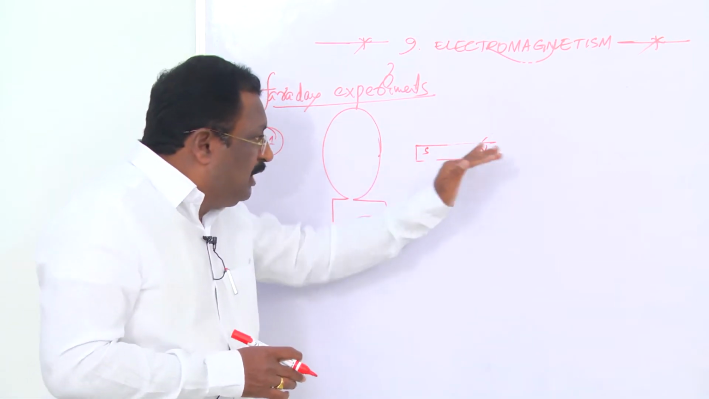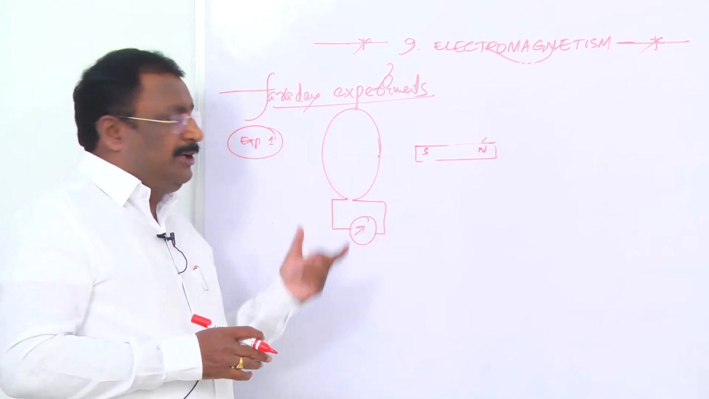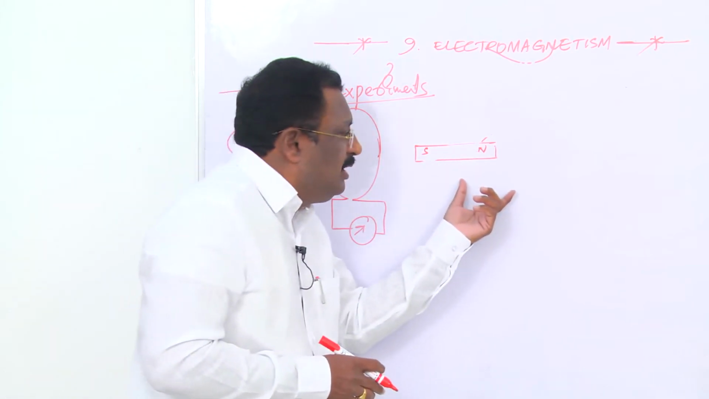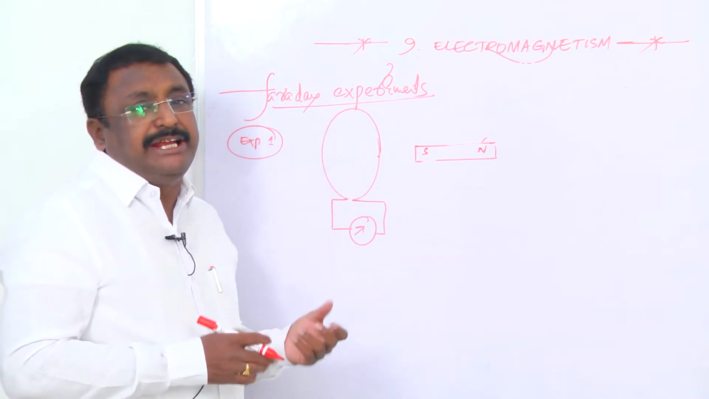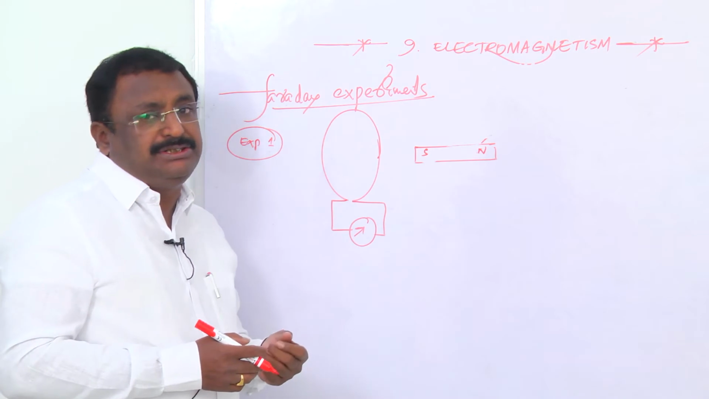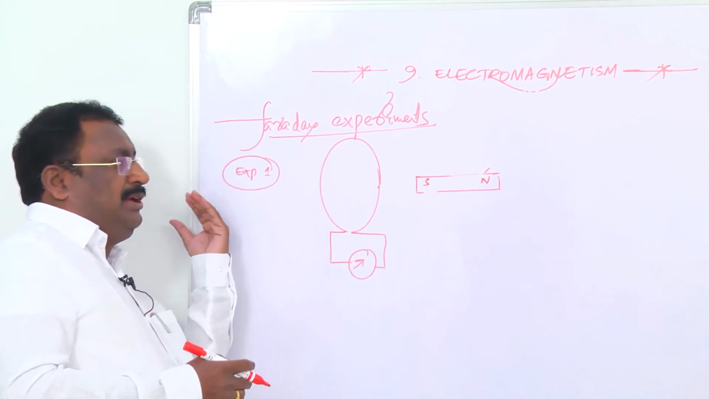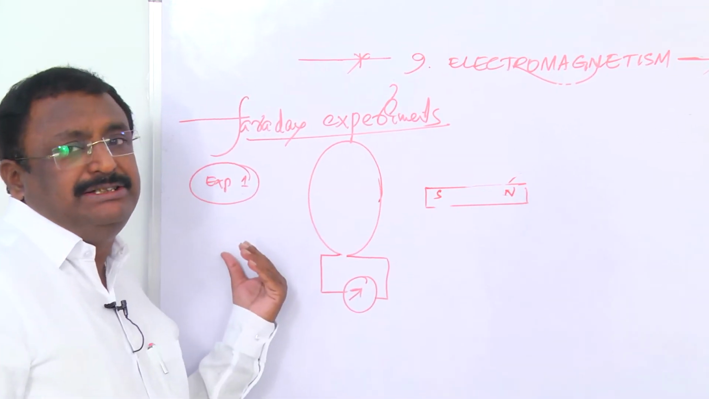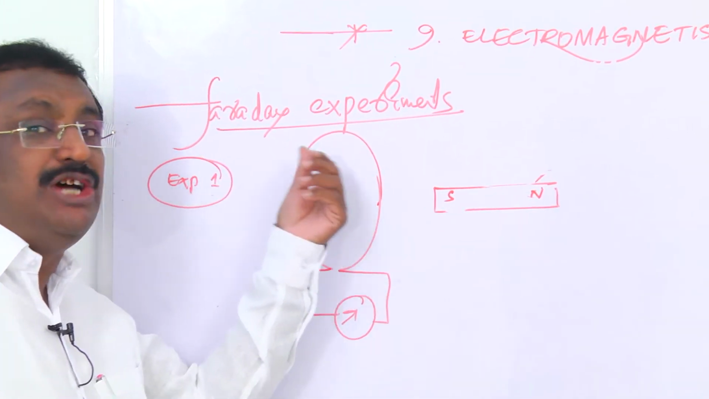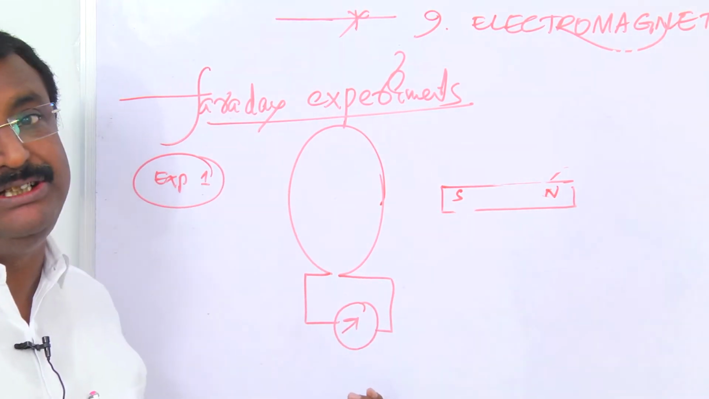Now if you keep the bar magnet at rest, take the coil. If the coil is brought toward the bar magnet, again what happened? Current is induced in the coil and the needle is deflected. Suppose the coil is moved away from the bar magnet, again the current is induced in the opposite direction, and the needle is also deflected.